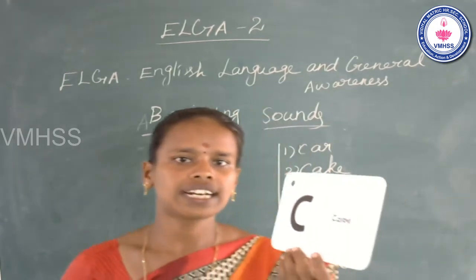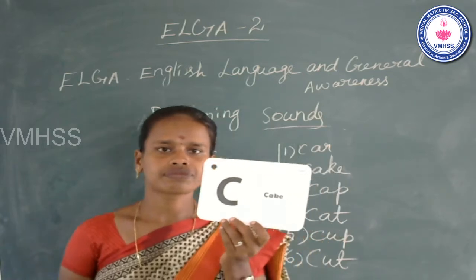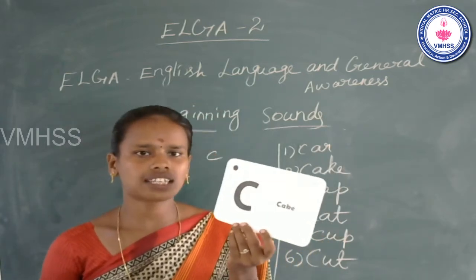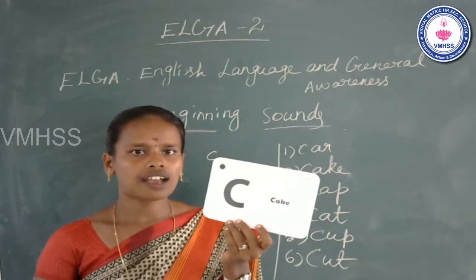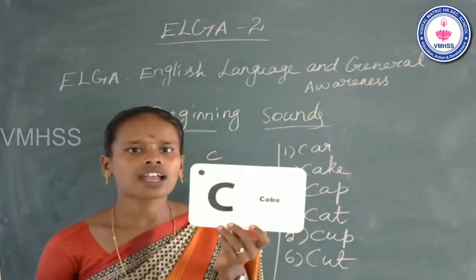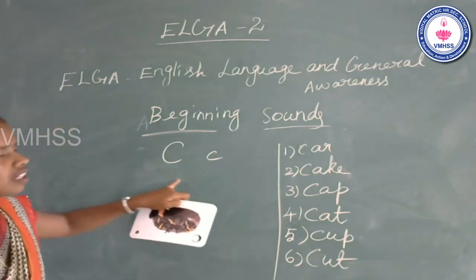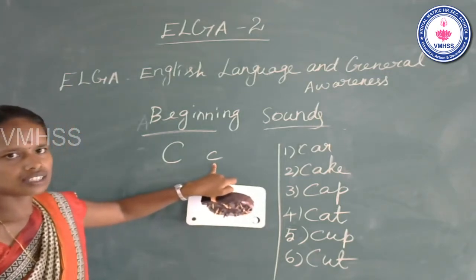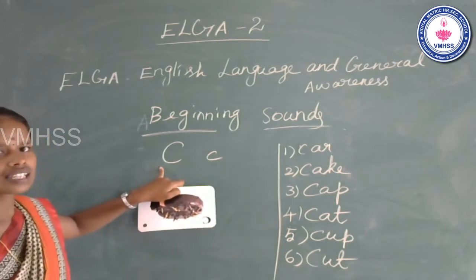Now go to next letter. What is in this flashcard? The letter C. It comes after B. This is capital C. This is small c. Name of the letter C.